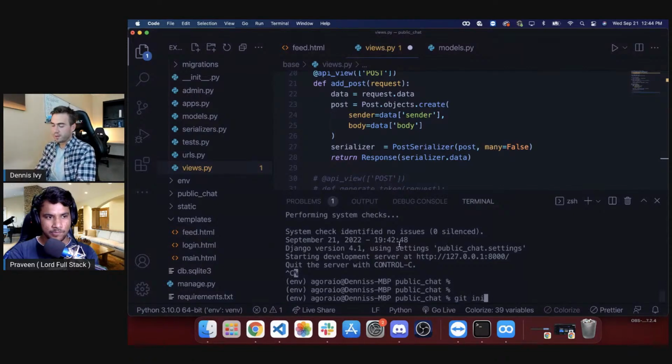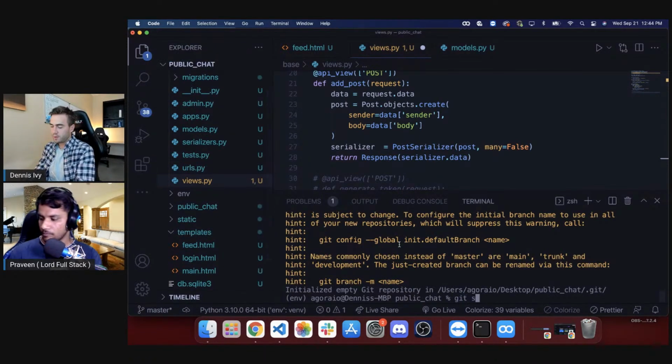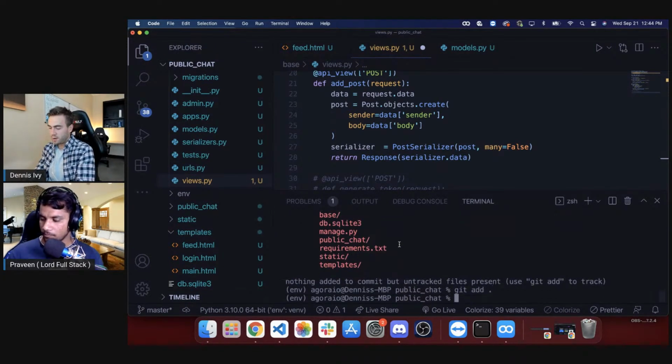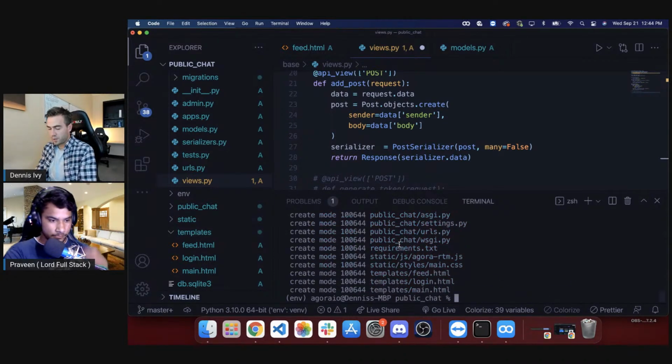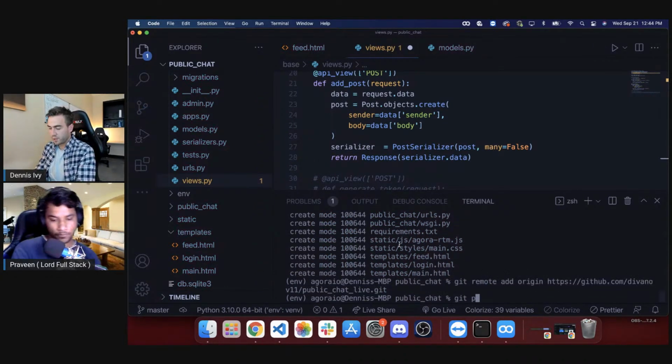So we'll do git init, git status, git add, git status, git commit. Okay, set the remote, so I should copy that. Then git push -u origin.